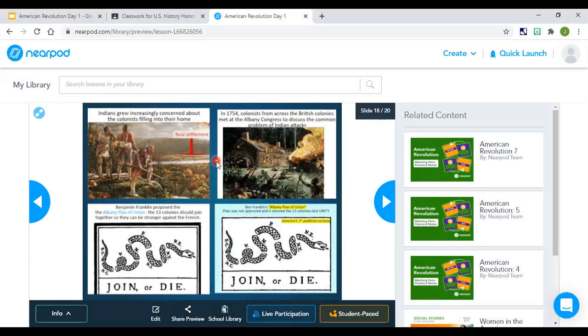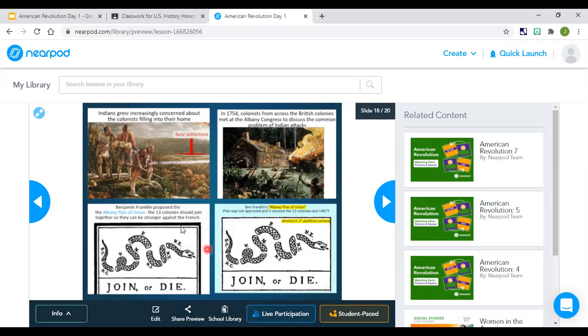And that's how drastic Benjamin Franklin thought it was for people to join together. At the end, the Albany Plan, by the way, that's what it's called, the Albany Plan, was not approved. And he sort of showed that the 13 colonies were not ready to be unified. That idea of unity that had come from the Great Awakening was still not fully polished. So that was the Albany Plan.